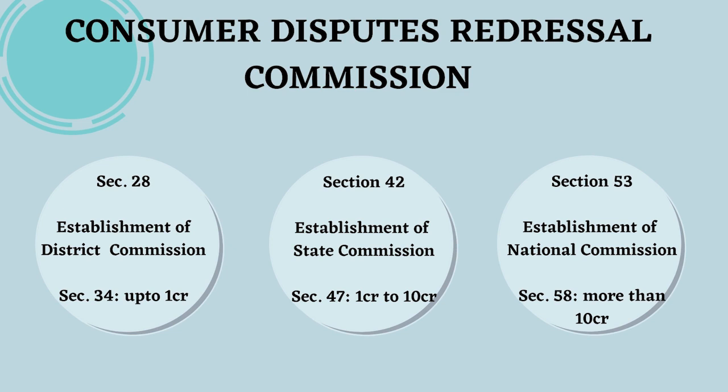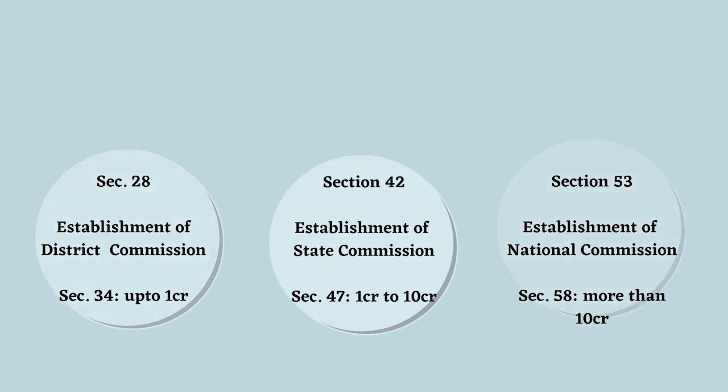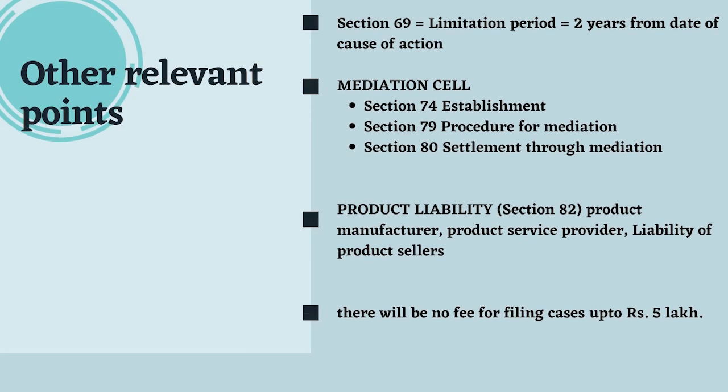Because in previous trends, we have mostly seen questions of the match-the-following type on these. Let us quickly see the other points which could be relevant for your exam. First is section 69, which talks about the limitation period, which is 2 years. Next is the mediation cell. This is the main attraction of CPA 2019, a newly introduced concept that wasn't present in the previous act. Mediation is popular for simplifying the adjudication process.